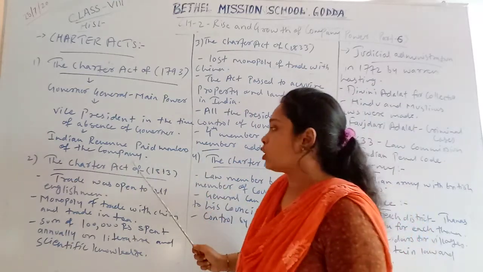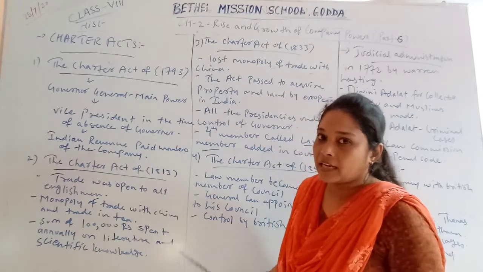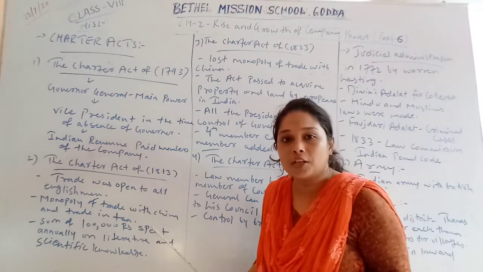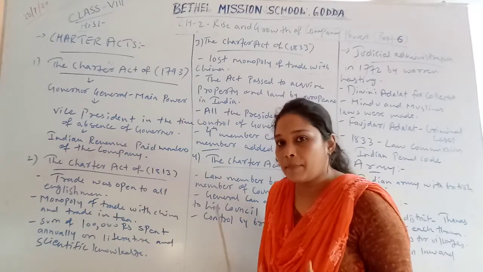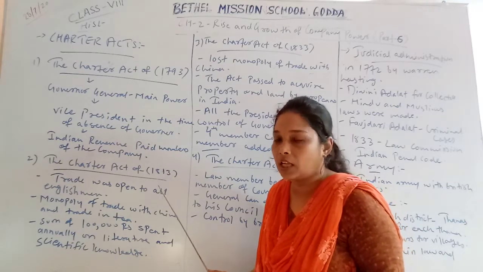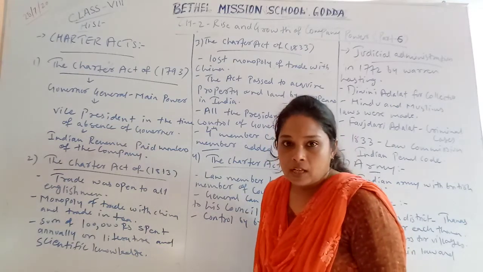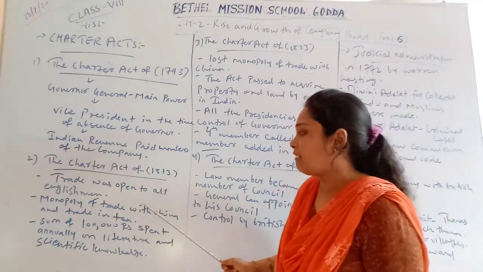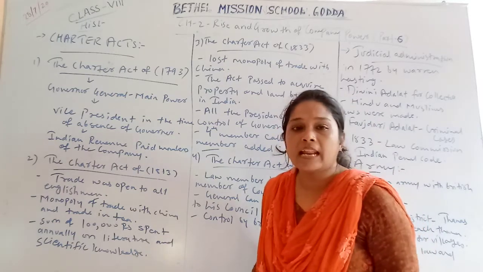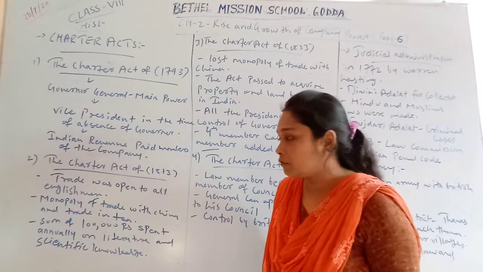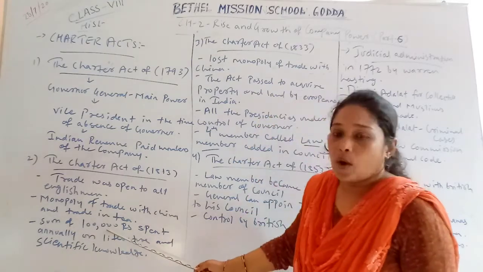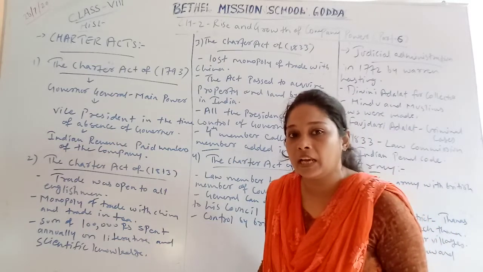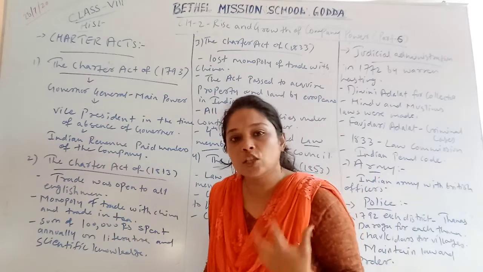Then the second Charter Act was passed in 1813. This act is all about the trading system. Before, trade was open only to the British; they had a monopoly of trade in India. But after the Act of 1813, trade was open to all Englishmen. That means there was no monopoly of the British in the trading system. They only kept a monopoly of trade with China and trade in tea. Other than that, any European country could come to India for trading. Then a sum of 1 lakh rupees was spent annually on literature and promoting scientific knowledge in India, so that there would be new methods and techniques of production.